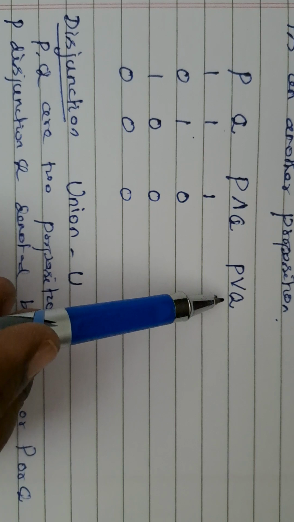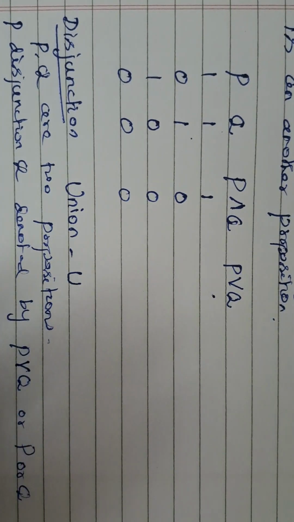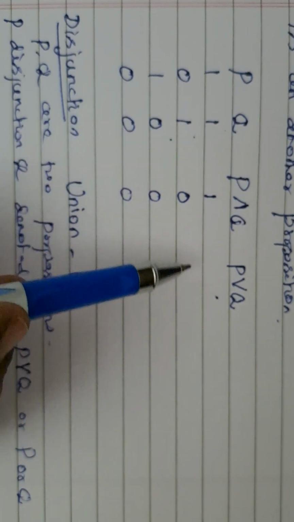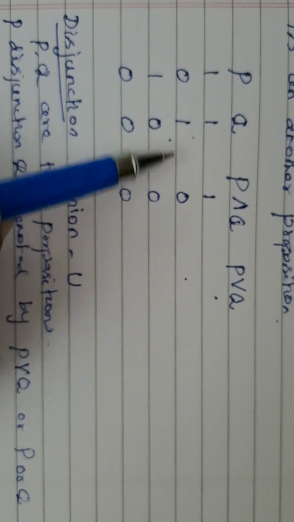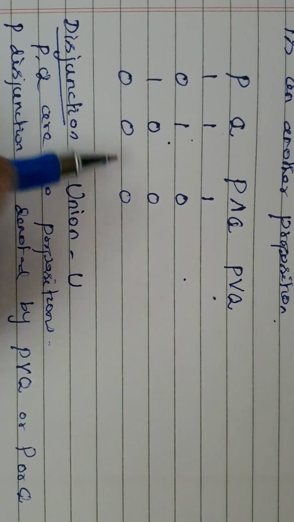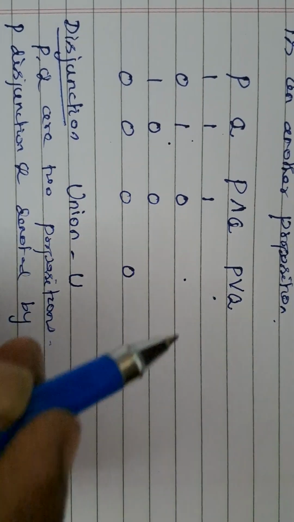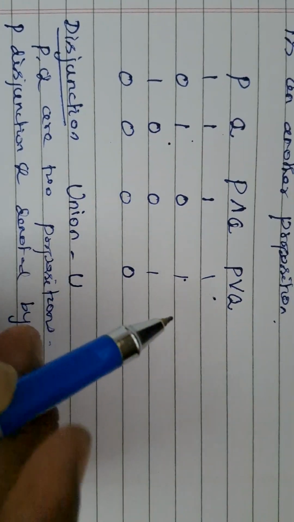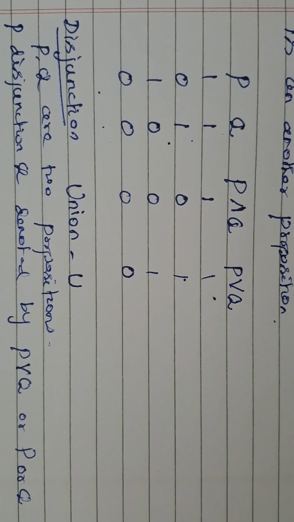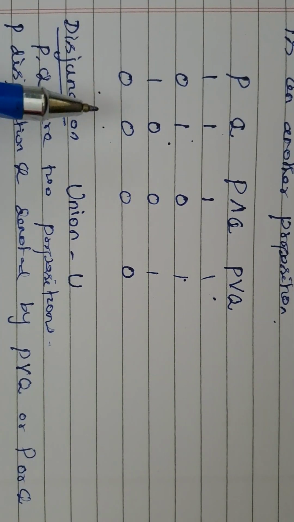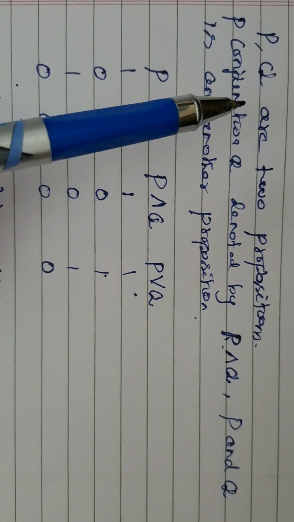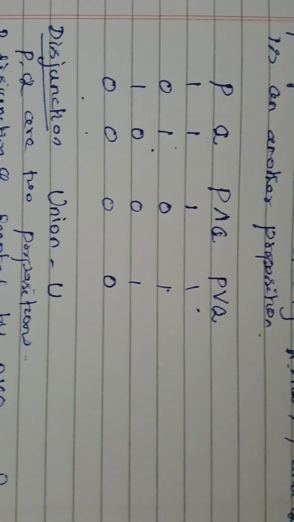So P union Q is a flexible statement. If either one is 1, it is 1. If both are 1, it is 1. But if both are false, then only it will take 0. So here we have all true except when both are false. This is another operation: negation, conjunction and disjunction.